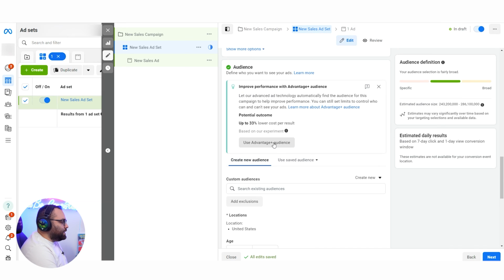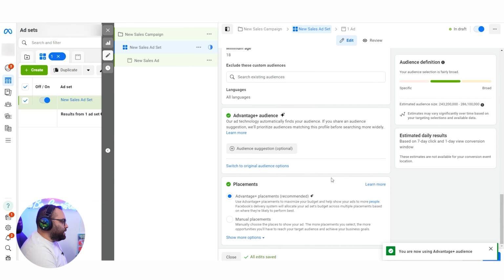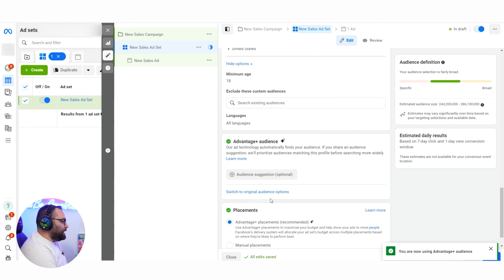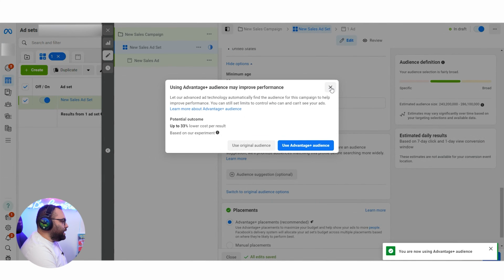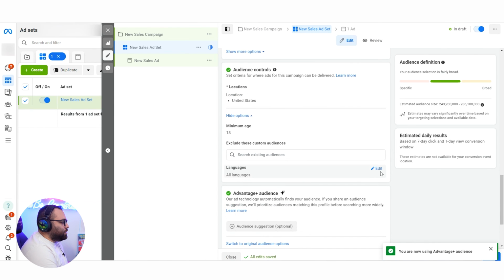So the fourth thing is the Advantage Plus audience that you can see over here. I switched to the original one, but this is the Advantage Plus audience over here. You can see that it has these features. I'm going to do one video dedicated to Advantage Plus audience later to tell you my true opinion. To be honest with you, it doesn't work. Whatever you see over here is AI powered, whatever has this sign, and it's called Advantage Plus. This is why Facebook also copyrighted the Advantage Plus thing.